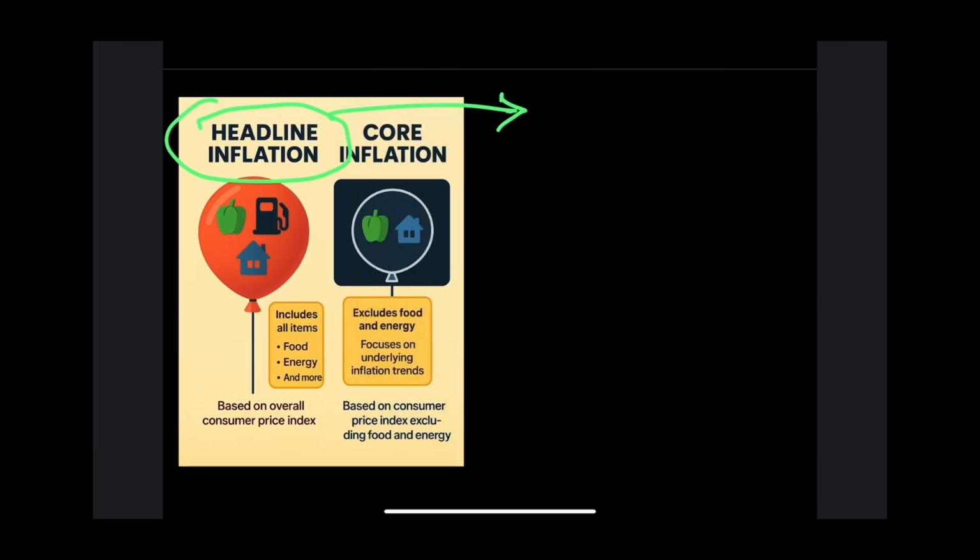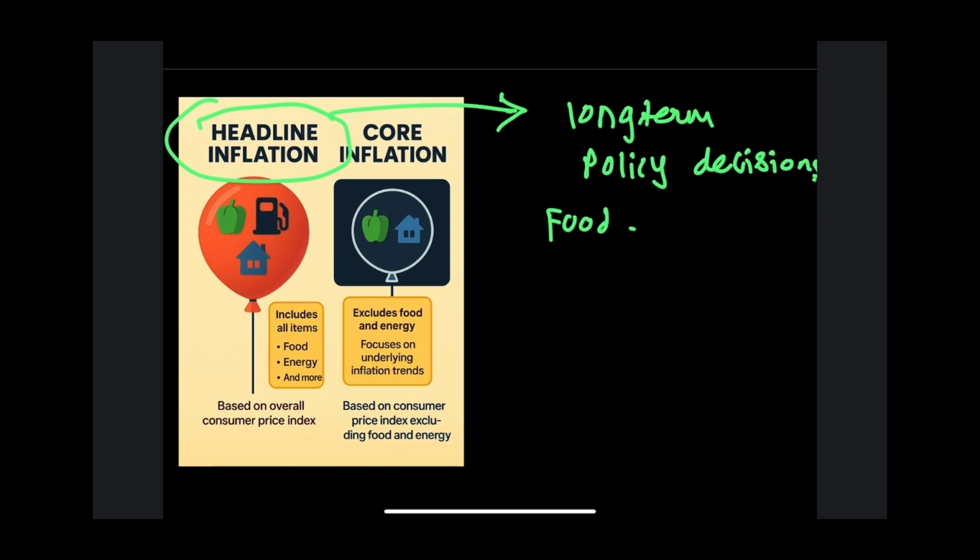It is used by central banks for long-term policy decisions because it includes food and fuel, which are volatile. And coming towards core inflation, it is nothing but a stable type of index because it does not include food and energy in it.